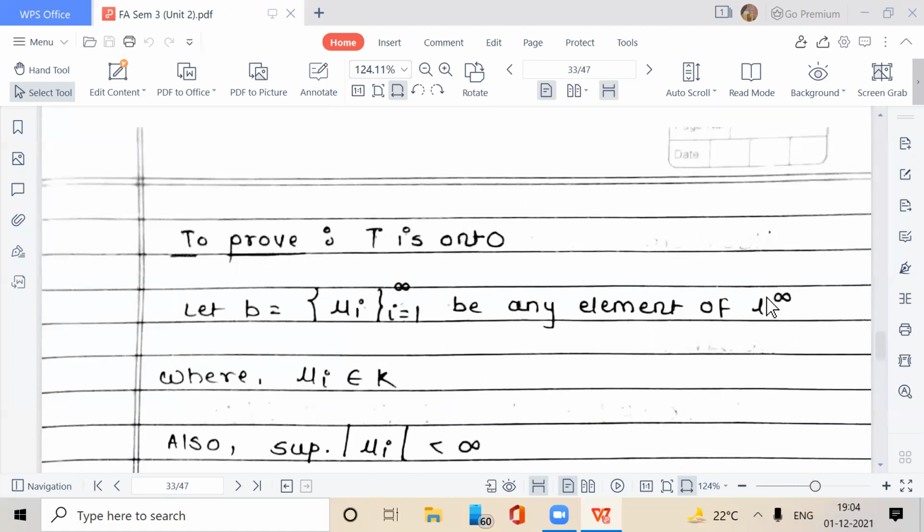We are showing that L infinity is the range. Consider any element b equal to mu_i, i equal to 1 to infinity, be any element of L infinity, where mu_i belongs to K. We show that it has a pre-image in L1 dash.